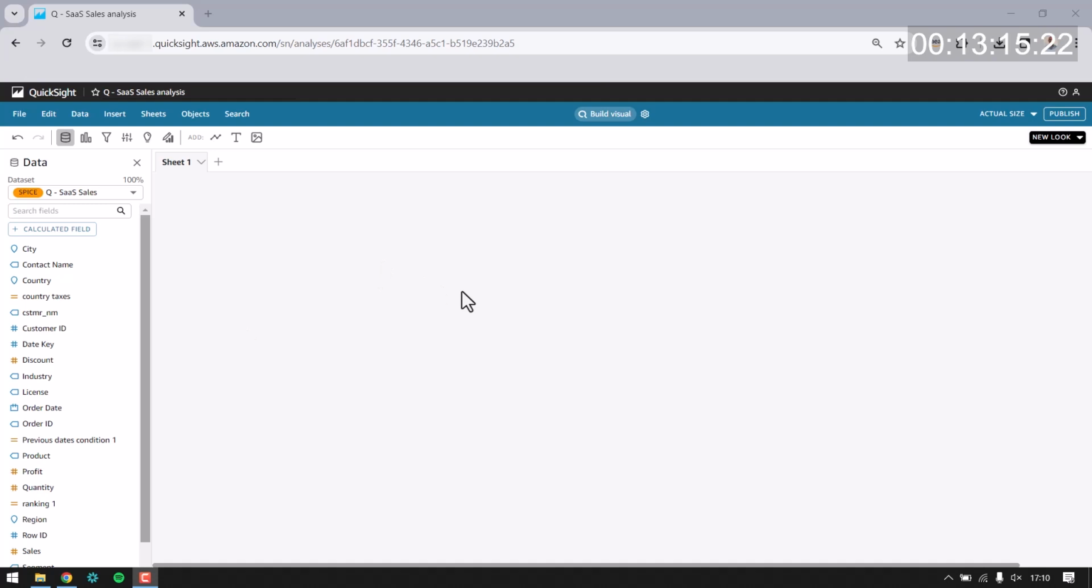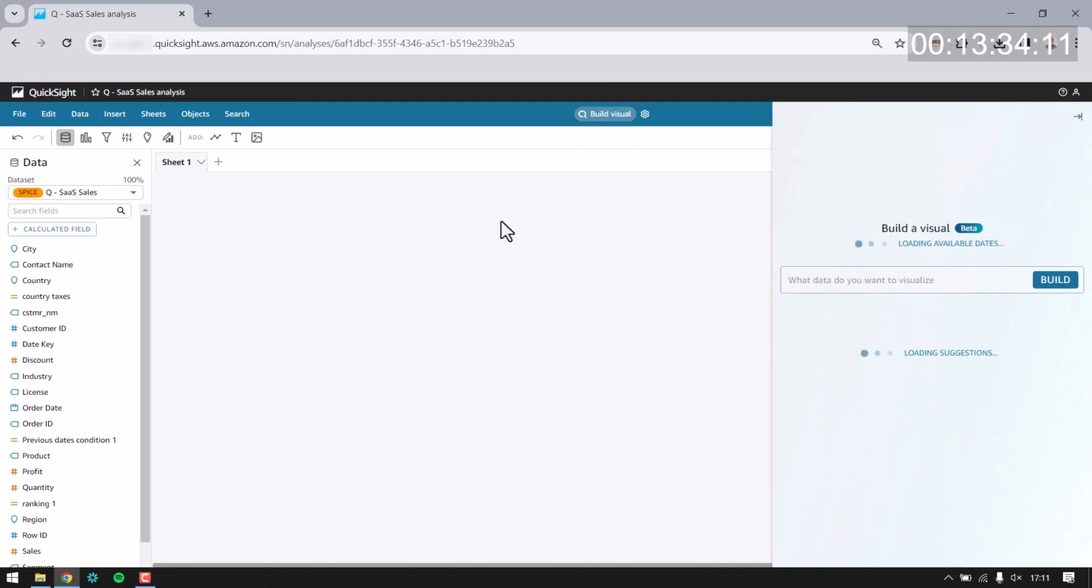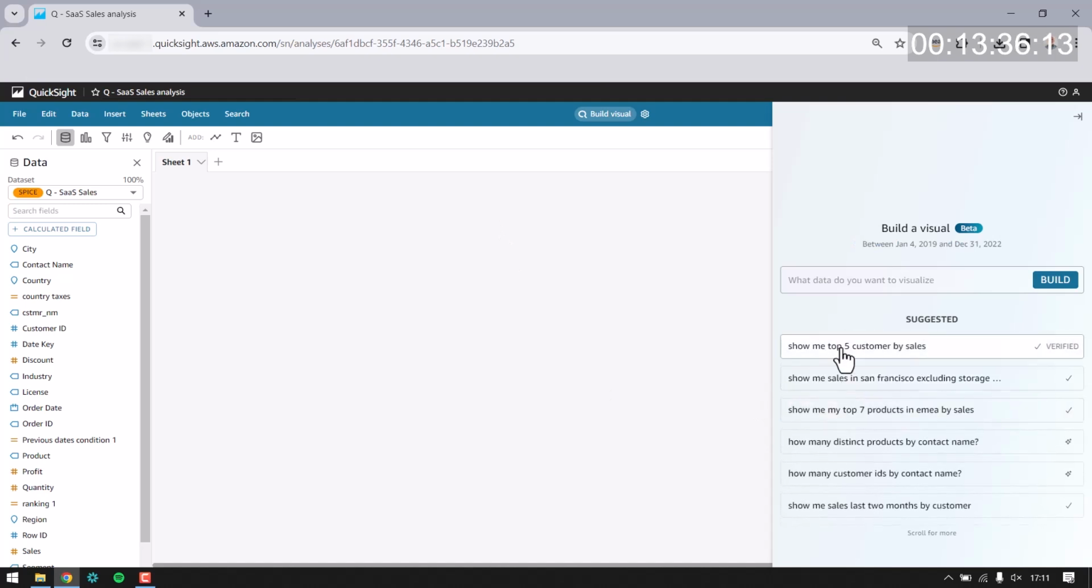is start to build out my visuals. Now, if you're familiar with QuickSight, you'll know there's a way to click and drag and drop and create visuals. But this new capability for Generative BI allows you to build visuals by simply using language. And to do that, I'm going to click right here. When you see this button, Build Visual, once I click that button, you'll see I have some suggestions here. I have some AI-generated suggestions and also some verified suggestions.